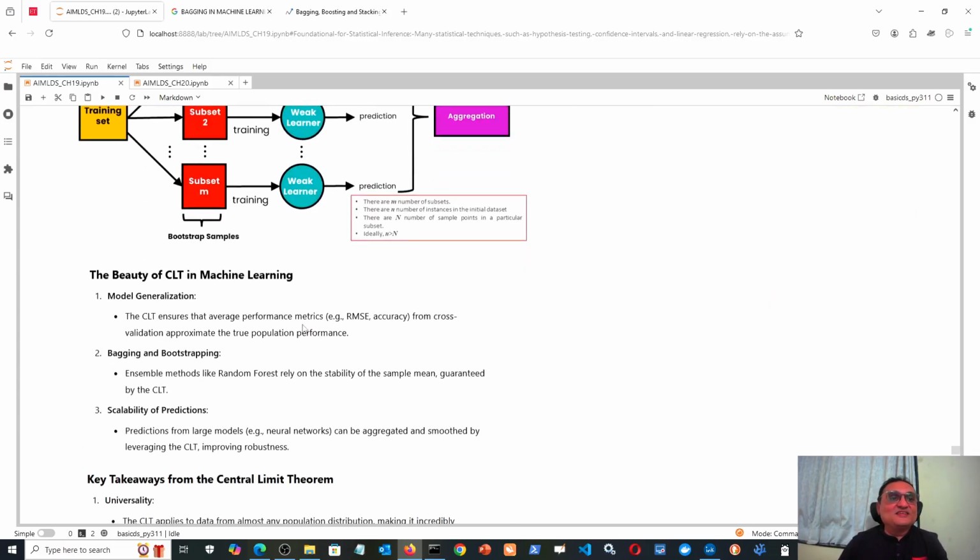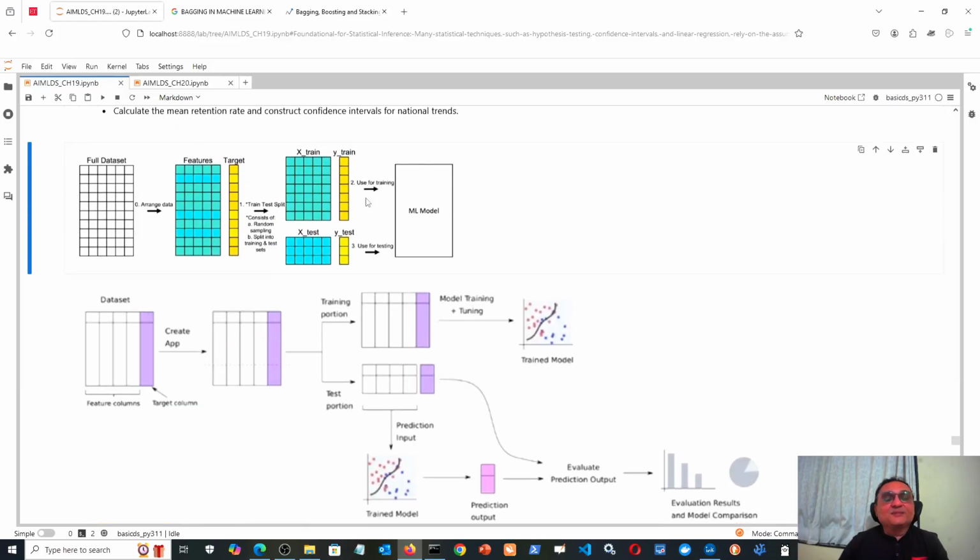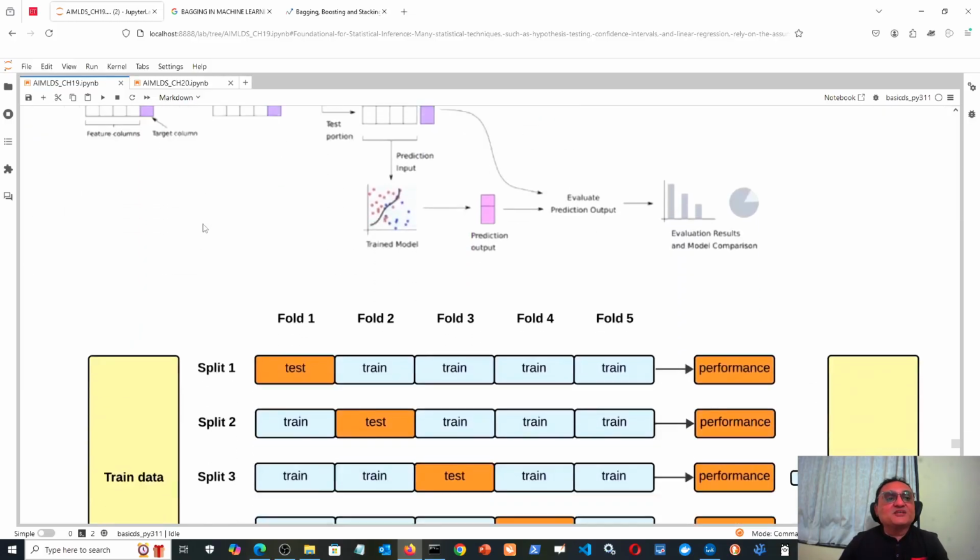Now here it says that the CLT ensures that the average performance metric, whether you are finding root mean squared error, accuracy, precision or recall, for cross validation approximates the true population performance. Now what is that cross validation? This is the basic process, but sometimes we make this process even more robust.